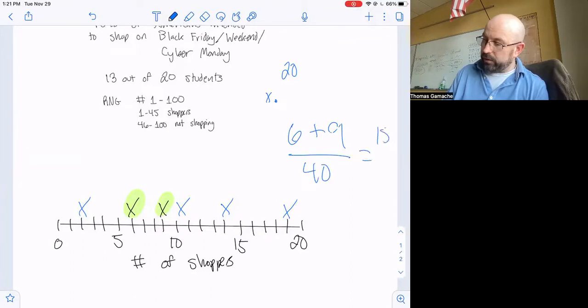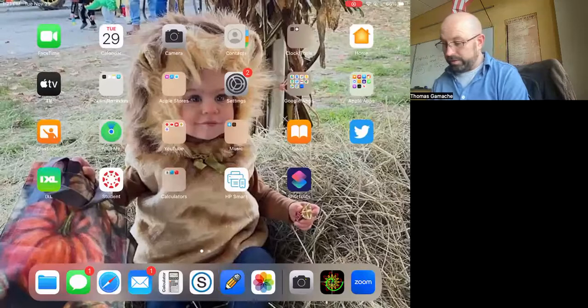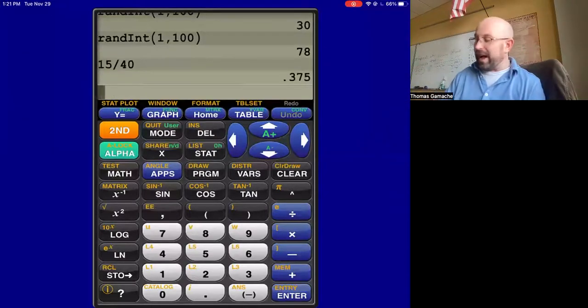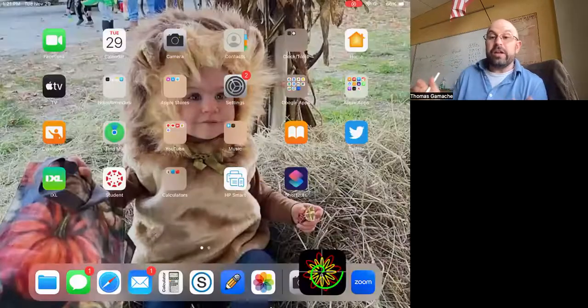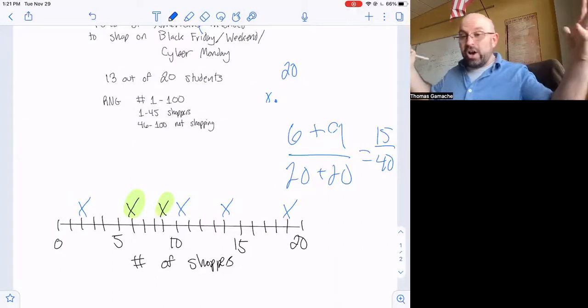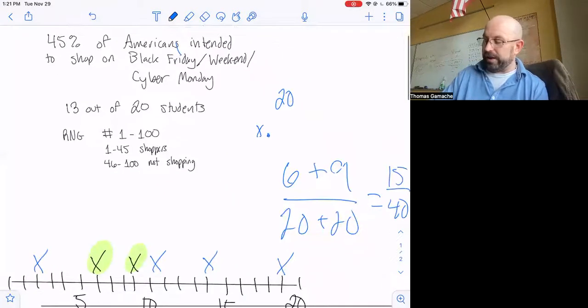That's 15 over 40, because 40 represents the total number of numbers I drew. I did 20 and 20. 15 divided by 40, don't shame me, I have to do this on a calculator. 0.375. That's fairly close to that 0.45. The more often they do it, if I take all of my trials and combine them together, I should get a probability that's really close to what it actually is, that 45%.